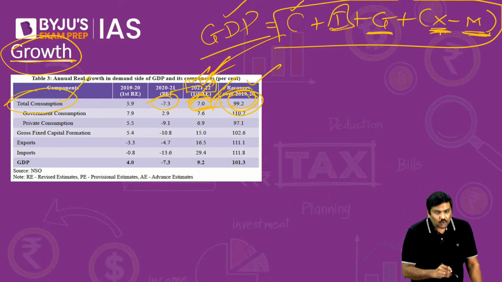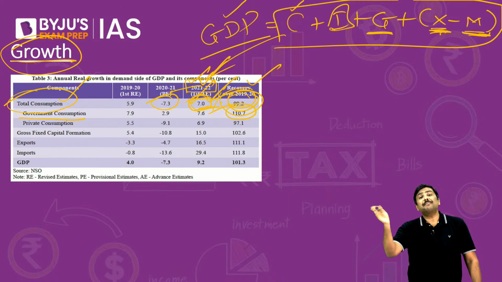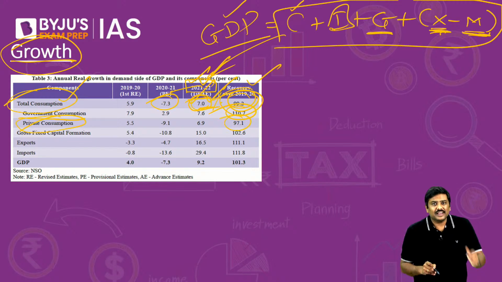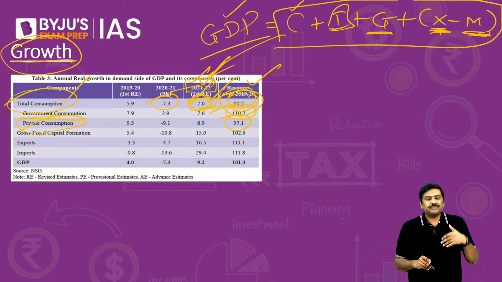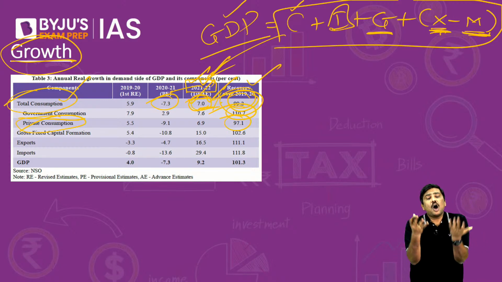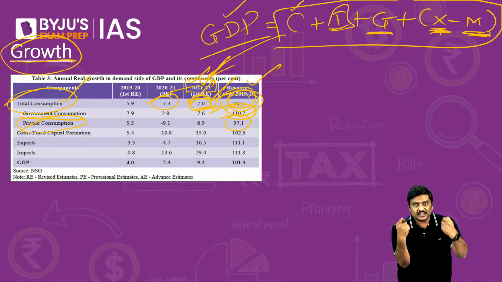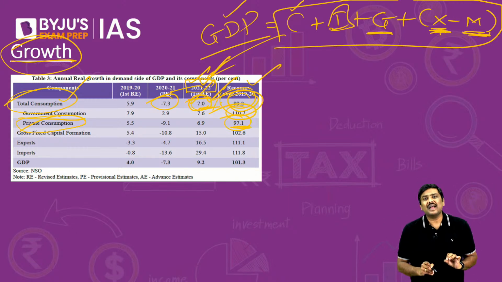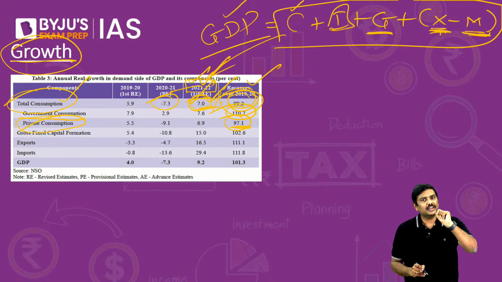Out of this total consumption, government consumption has already crossed the pre-pandemic situation, but it is the private consumption which is still lagging behind. Private consumption essentially means the total expenditure on goods and services done by the households. Now some of you will have a confusion here.